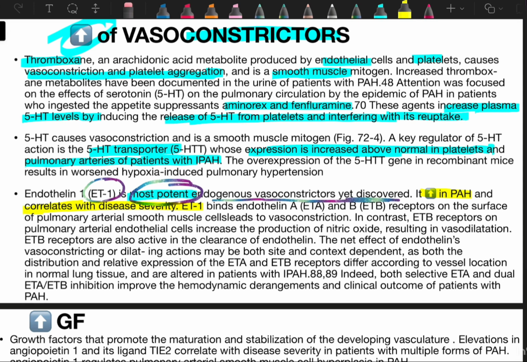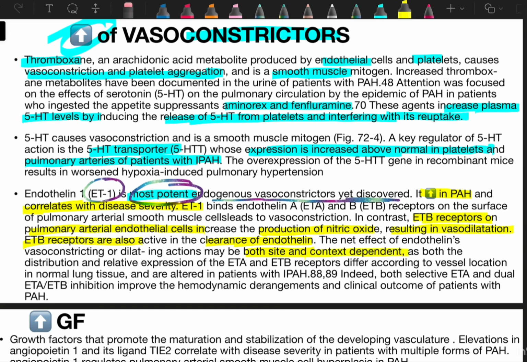So they are telling receptor on the surface of pulmonary artery smooth muscle cell, which causes vasoconstriction. In contrast, endothelin B receptors on pulmonary arterial endothelial cells increase the production of nitric oxide, resulting in vasodilation. So endothelin B receptor can also cause vasodilation. Endothelin B receptor are also active in clearance of the endothelin. The net effect of endothelin's vasoconstriction or vasodilation may be both site and context dependent. So it depends on what is the condition.